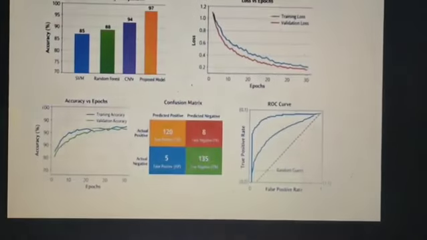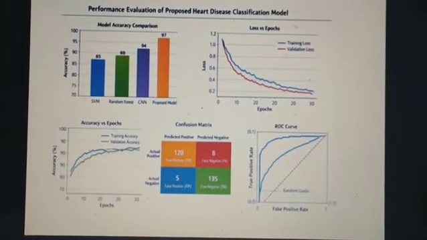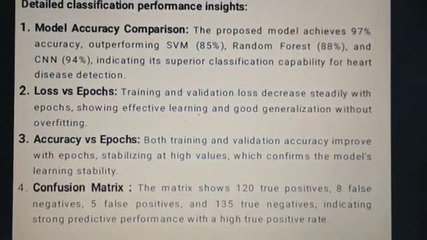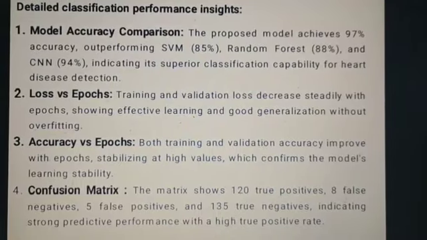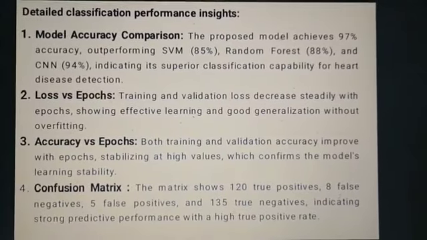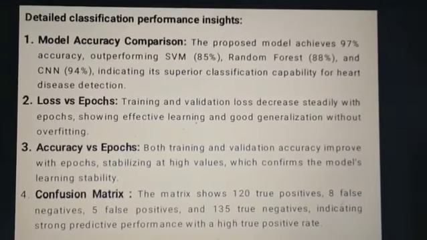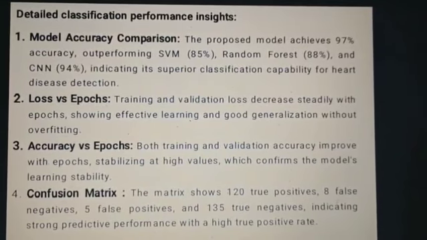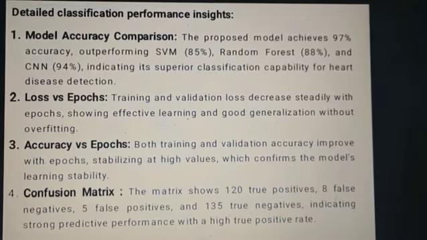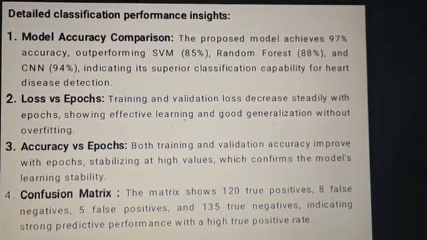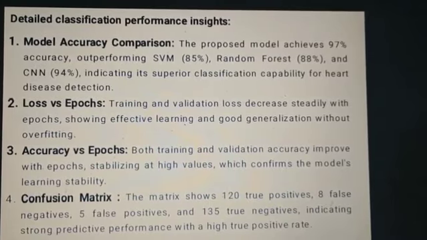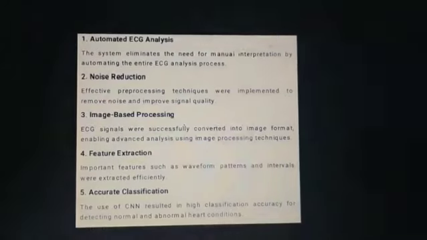Model accuracy comparison shows 97 percent accuracy for the CNN against 88 percent, indicating superior classification. The confusion matrix shows 120 true positives. Both training and validation accuracy improve to high values, confirming the model's learning with stability, and the validation loss decreases steadily, showing effective learning.